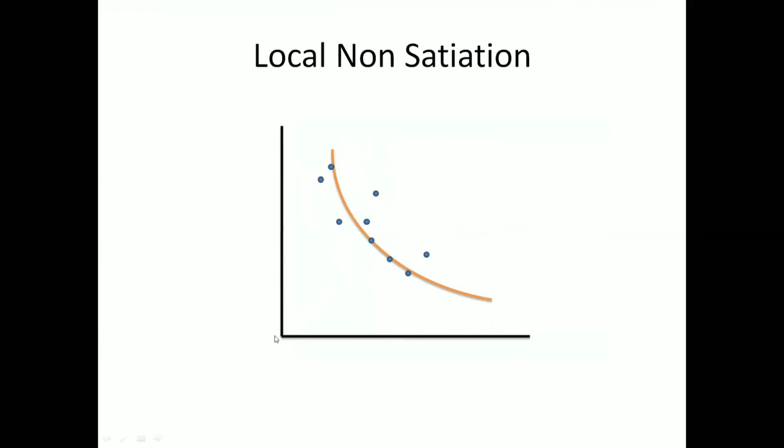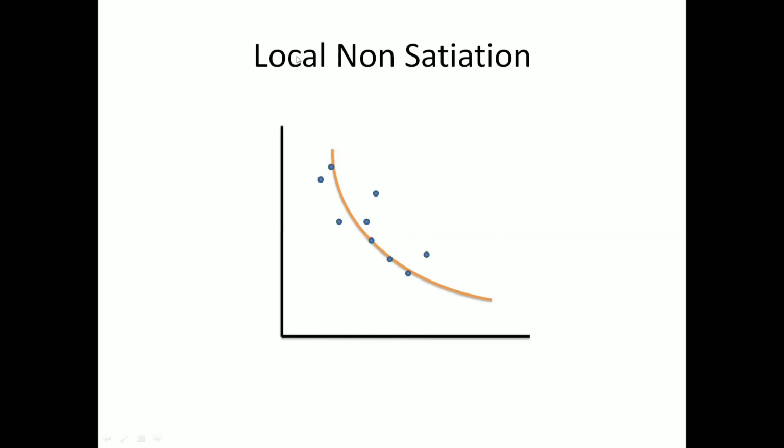The indifference curve is drawn convex to the origin. If we have one extreme here and another extreme here, and we draw a line, the average bundle of these two is what we call convexity. Also, the consumer always desires more, so the consumer is following non-satiation.